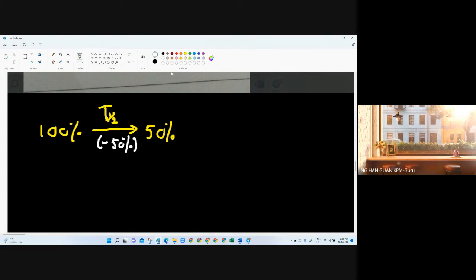Okay. So then after that, you go to second half-life, another half-life. So 50%, you're going to minus half, minus 50%. So minus 50% of the 50% that you have, then it will become 25% left. Okay. If I use percentage, maybe you're confused. So if I don't want to use percentage, let's say